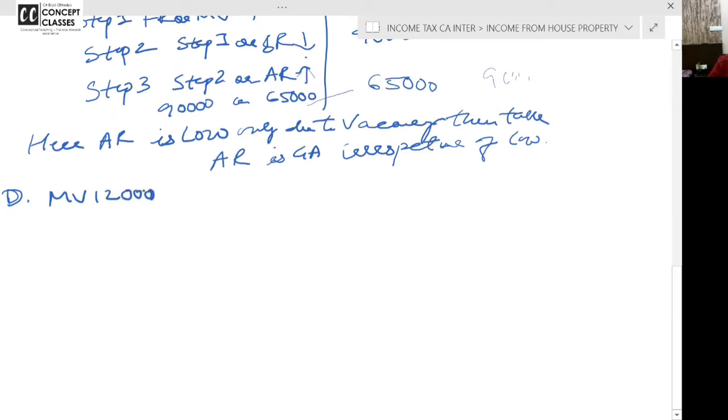Municipal value is 1,20,000, in which he was living with his family. By the end of July 2020, he completed construction of the bungalow and he shifted. Okay. So, April to July, the property was self-occupied. And after he shifted to another bungalow, from August, this flat was let out.